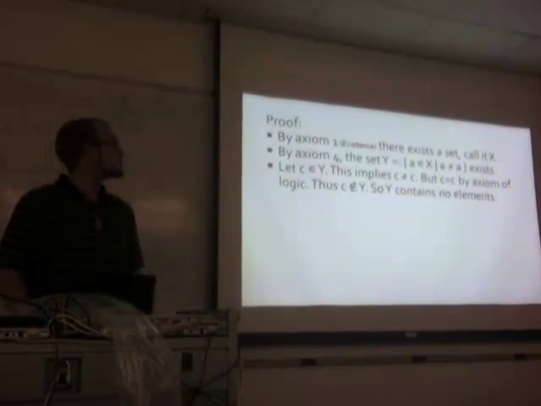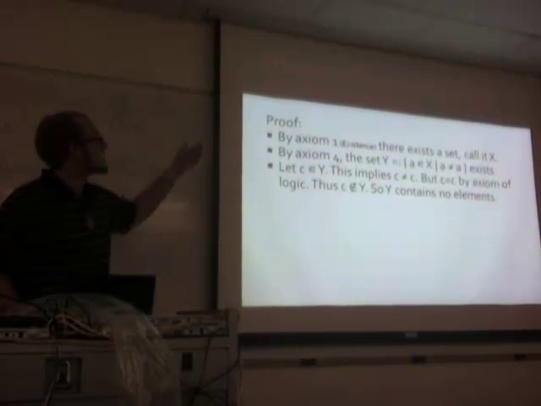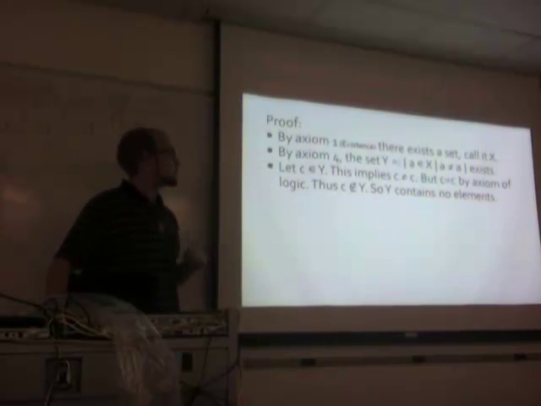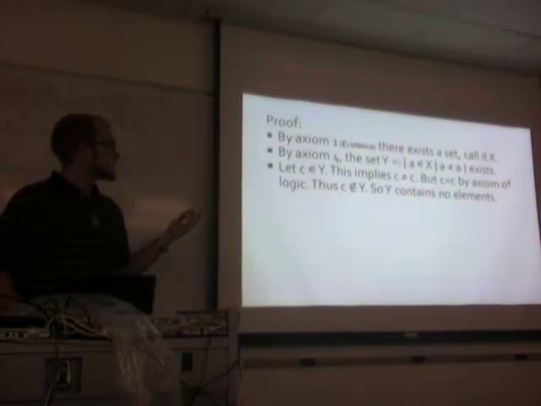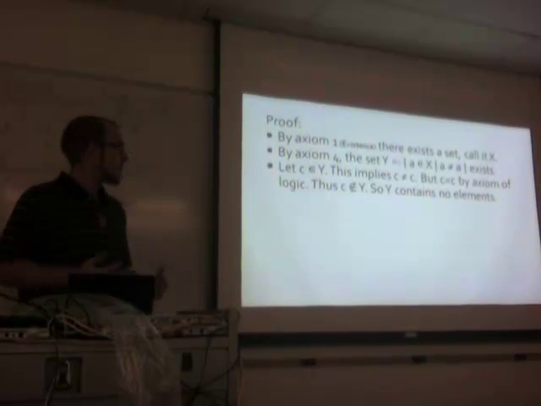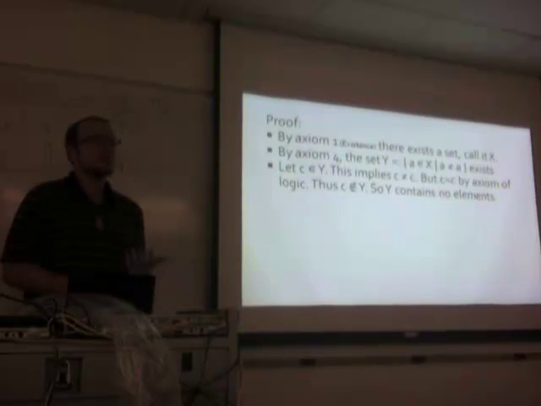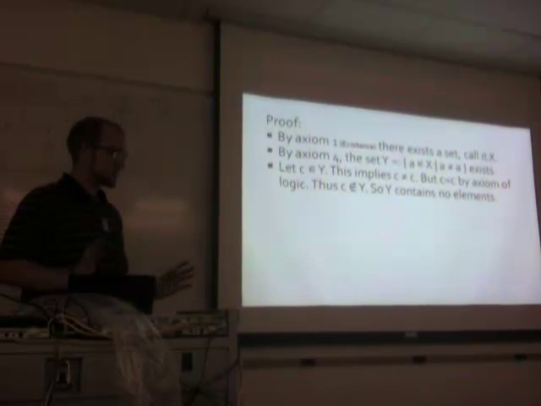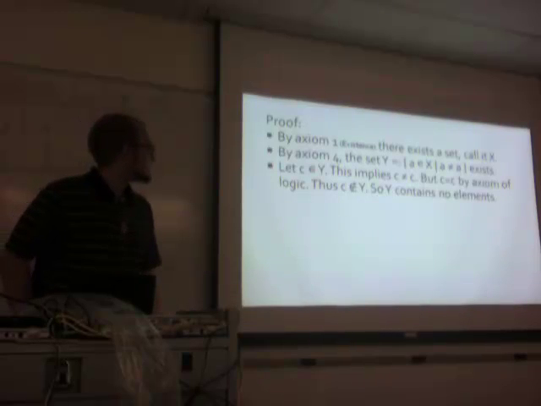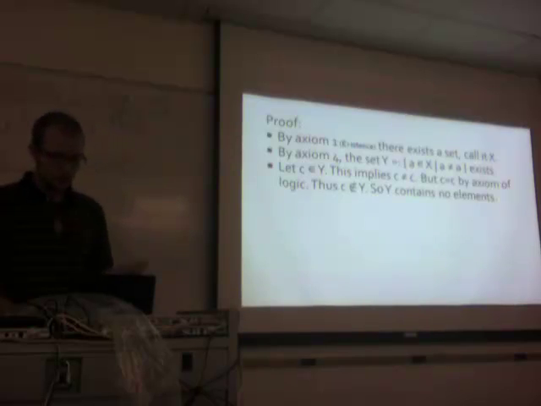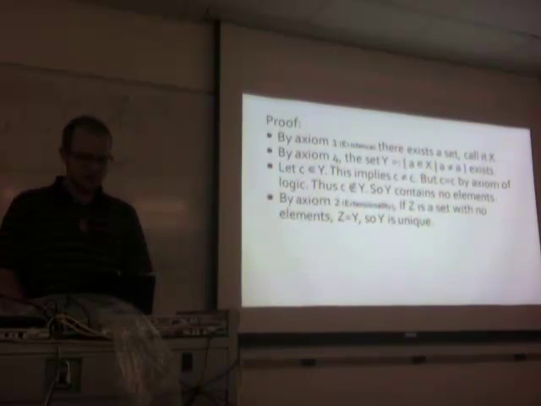So now I need to show what I have said about this set, that it has no elements in it. So let C be an element of Y. This implies that C is not equal to itself. But by axiom of logic, everything is equal to itself. If something was not equal to itself, then pigs will start flying and mathematics will not have a good day. So this must mean that C cannot be in Y. So we say Y has no elements in it.